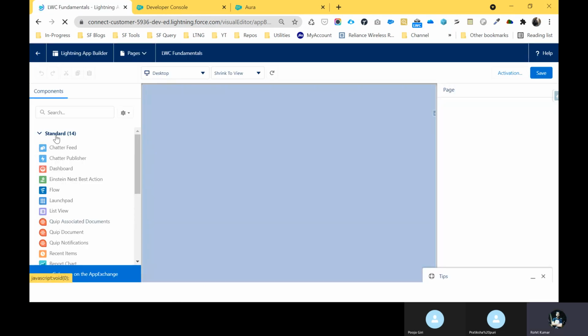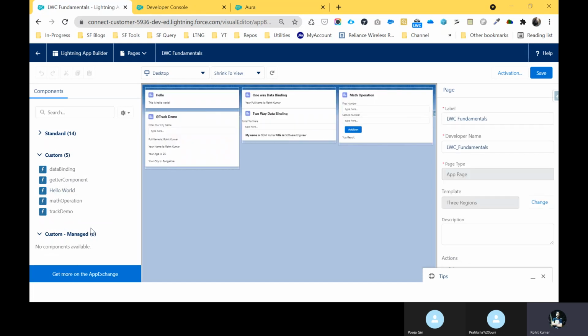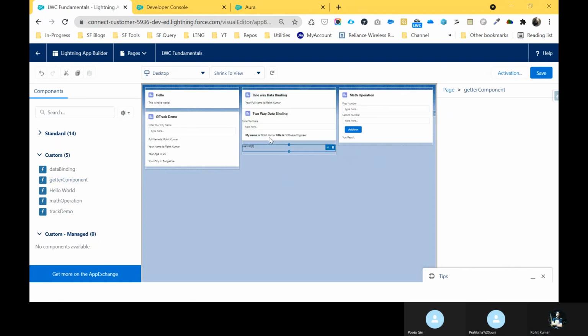Under the components there are three types: standard, custom, and custom managed. So just drag and drop the getter component anywhere you want, like this, and just save it.